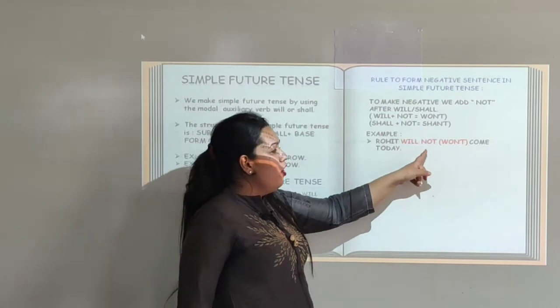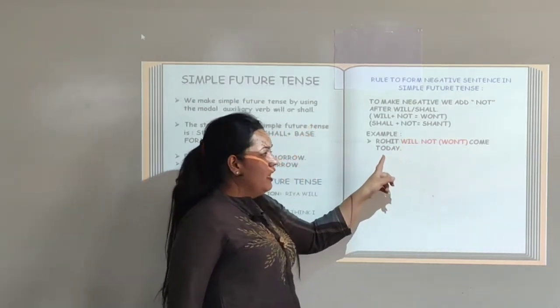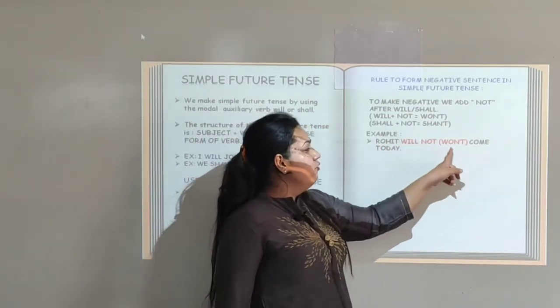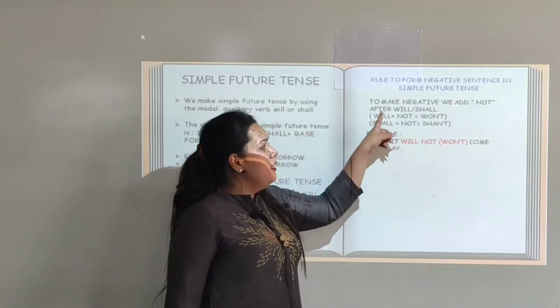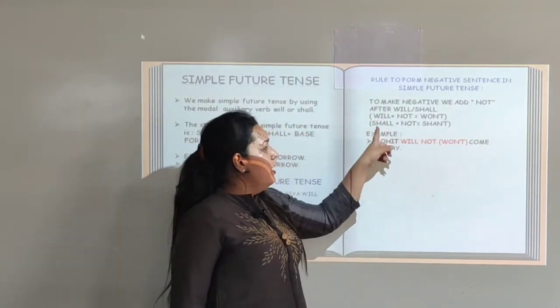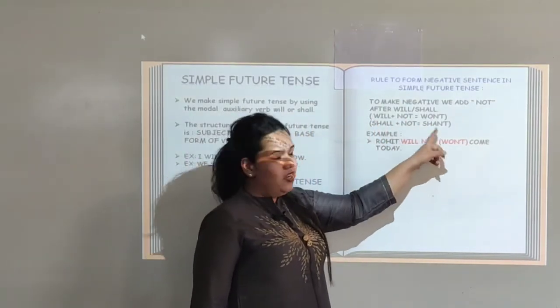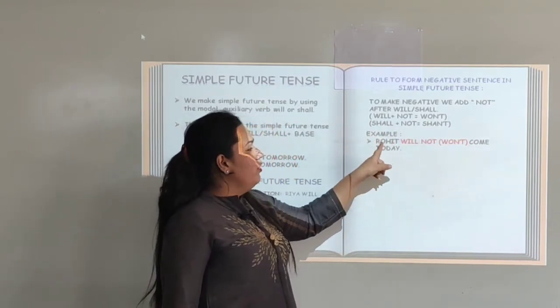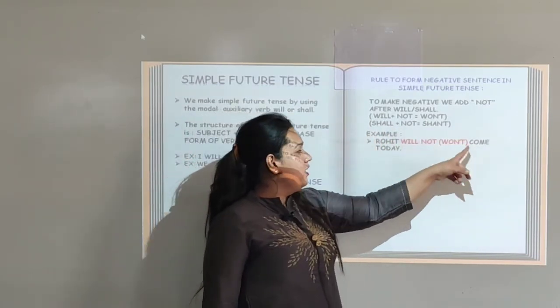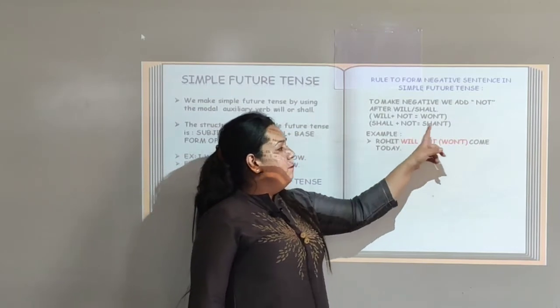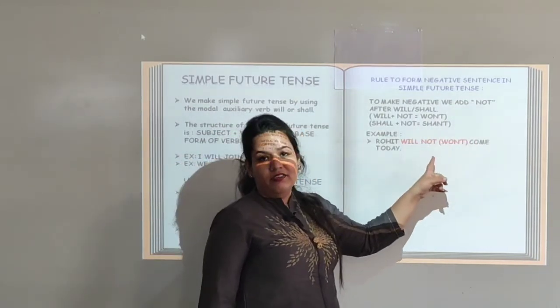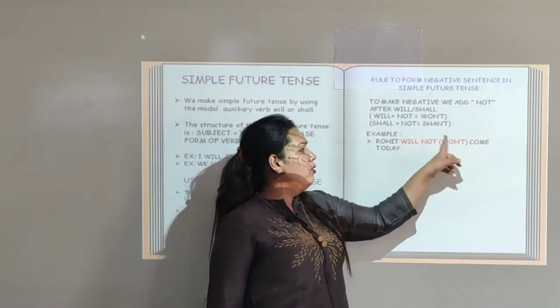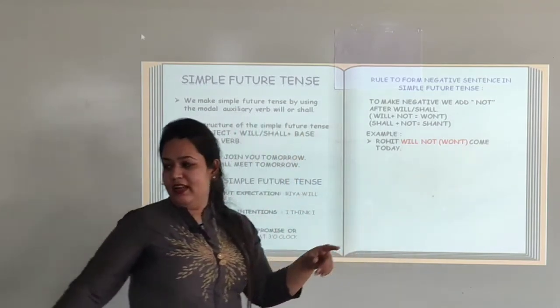Rohit will not come today. Or you can write, Rohit won't come today. Will plus not becomes won't and shall plus not becomes shan't. So let us see. Rohit will not come today. That means will, not, and the base form of the verb. We have to add not between the will and the base form of the verb.